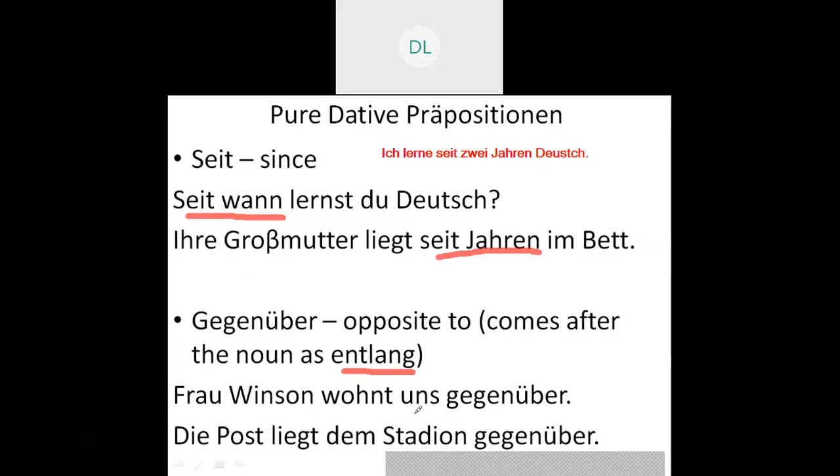That is, she stays opposite to us. Gegenüber comes after the noun, so it is wohnt uns gegenüber.